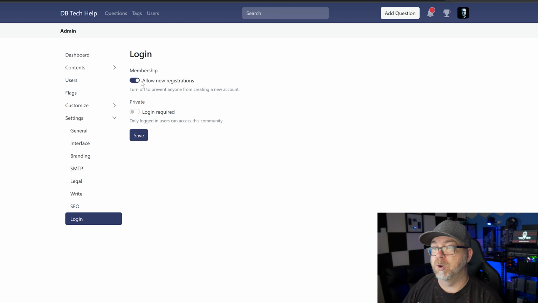And then login. Do you want to allow memberships? Yes or no? And then private, do you want this to be private so that somebody has to log in to see questions and answers? If you say yes, then people can't see anything until they've logged in. For a community like what I'm trying to establish with this, I think not making this private, making it so that logins aren't required, so that anybody can come see a question and an answer, but they have to be logged in to post a question or answer is how I'm going to keep this set up.